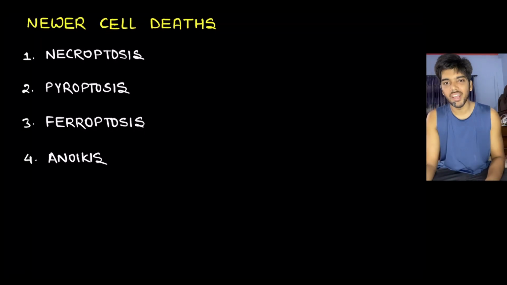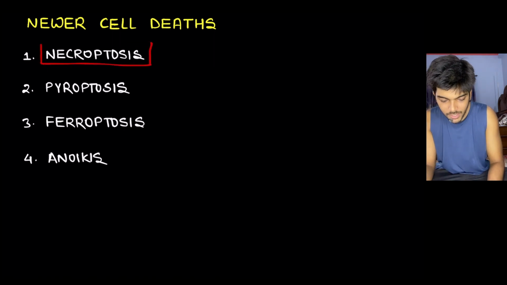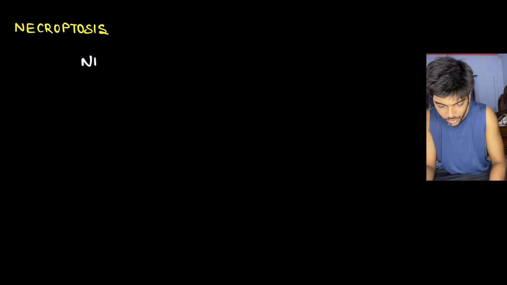We are done learning about necrosis and apoptosis in detail. Now, we still have a few newer cell deaths that we need to know about. They are necroptosis, pyroptosis, pharoptosis, and anoikis. Starting off with necroptosis. Necroptosis, as the name says, is formed from the combination of two words, necrosis